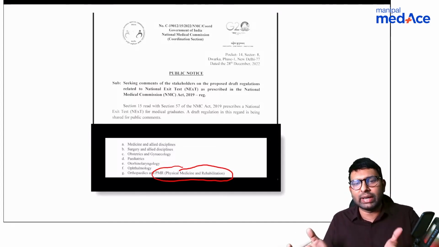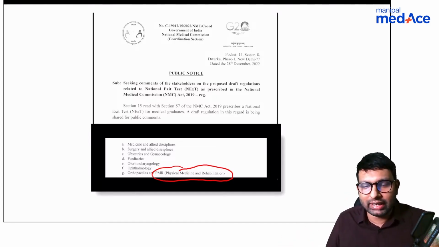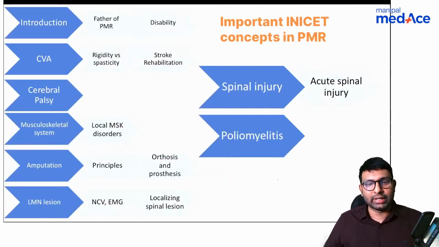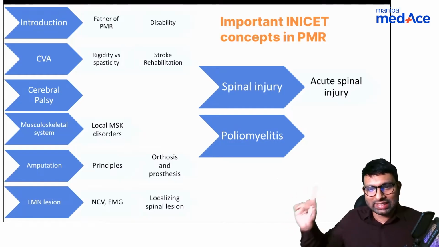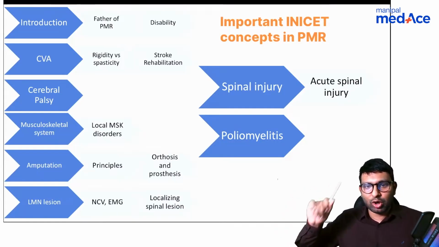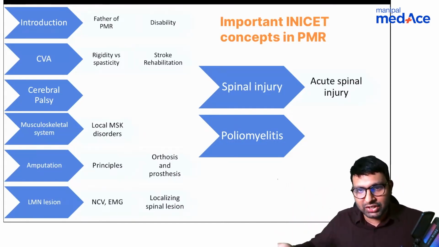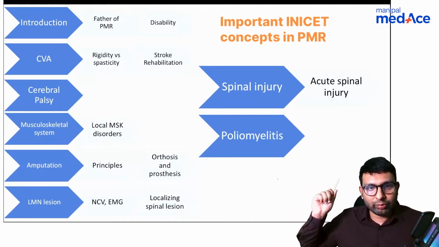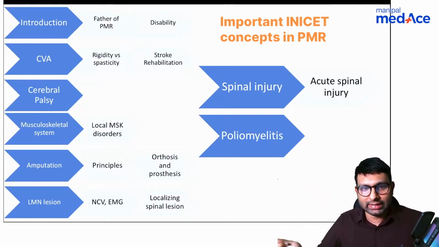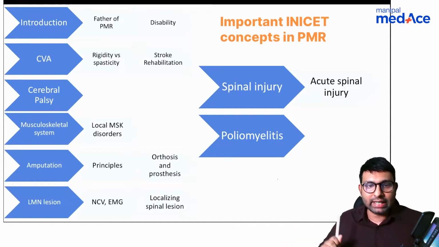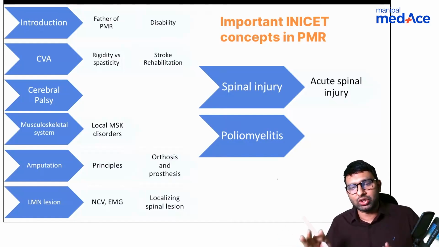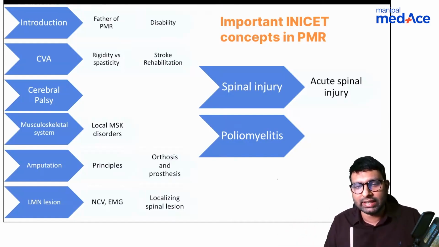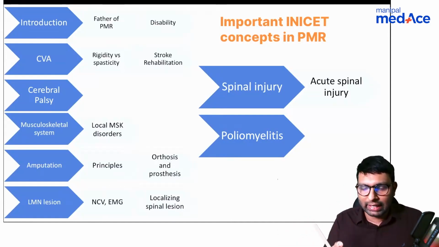It is just a culmination of medicine and orthopedics, mainly dealing with the rehabilitation part. These are all the high yield topics of physical medicine and rehabilitation. Look at all of these topics. Most of them are covered either in orthopedics or in medicine, and this is just an extension of that. Disability and stroke rehabilitation are covered in medicine. Orthosis and prosthesis, MSK disorders, and localizing spinal injuries and lesions are all covered in orthopedics. So this is just a combination of orthopedics and medicine, and a few other detailed things which I will tell you about. These are high yield topics in INI-CET.